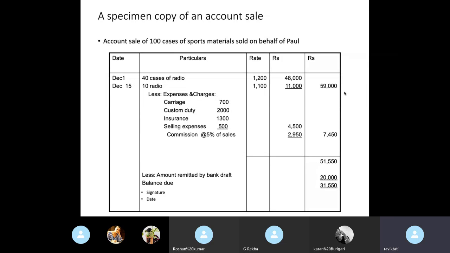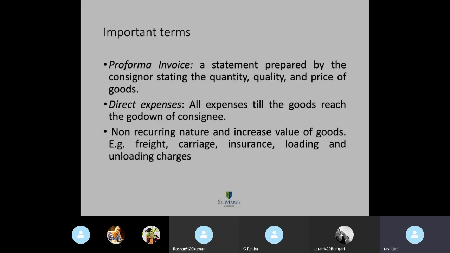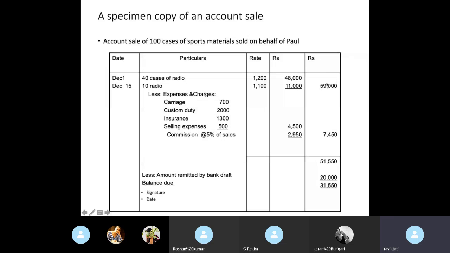So yeah, look at this, the details. 40 units at 1200, 48,000, and 10 units at 1100, 11,000 rupees. Total amount is 59,000 rupees, which is the sales revenue. Now look at this, this is the sales revenue.